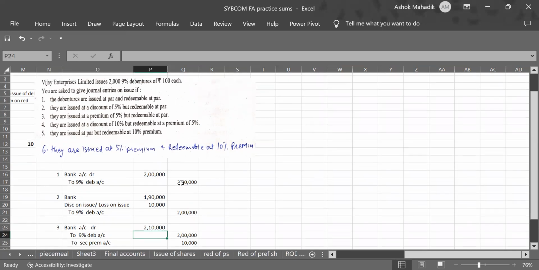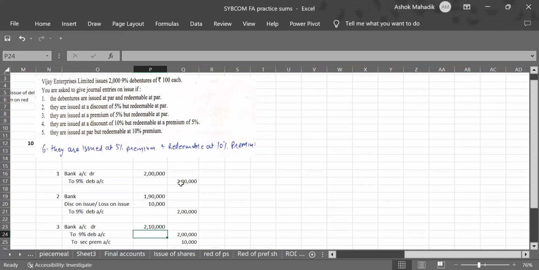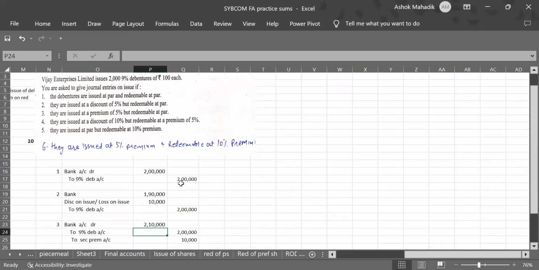I'll repeat first three entries. Vijay Enterprise Limited issued 2,000 debentures of 100 each. These are the basic things given. 2,000 is a number and 100 is a face value. 9% debenture is the name of the debenture. First option is the debentures are issued at par and redeemable at par. So this redeemable condition, whenever it is at par, can be ignored. So it remains debentures are issued at par.